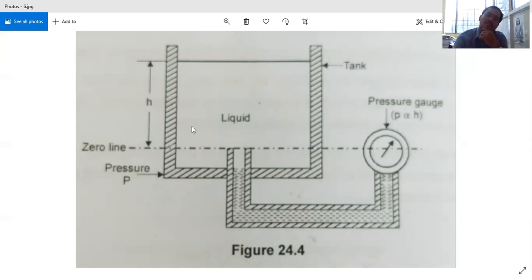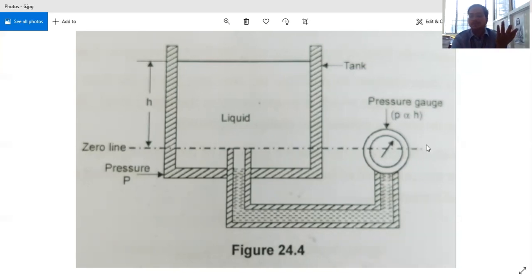Here, pressure is directly proportional to H, and in a pressure gauge also, whatever the reading is indicated here, pressure is directly proportional to the head, and this proportionality constant is nothing but the weight density.